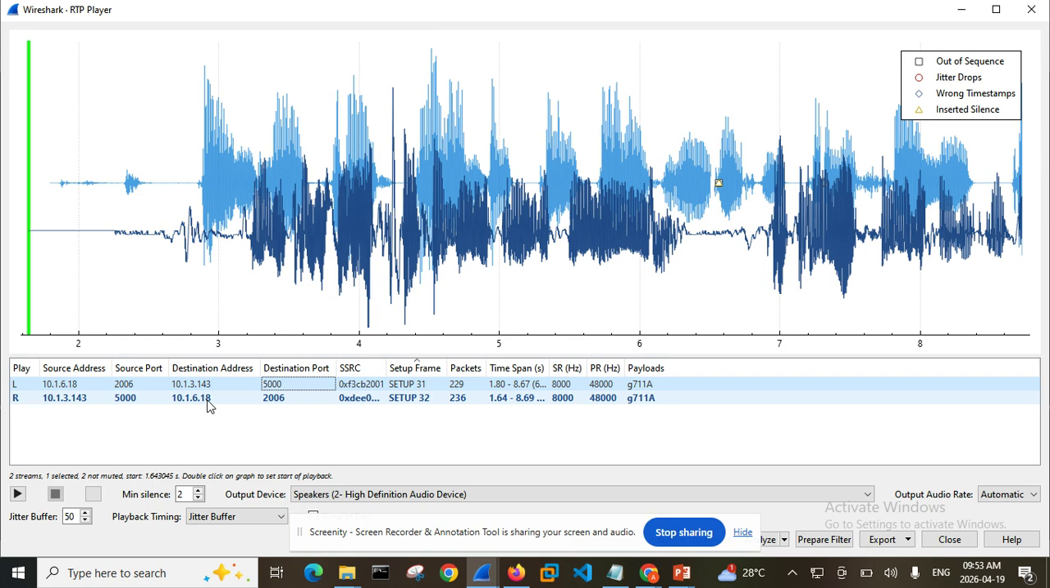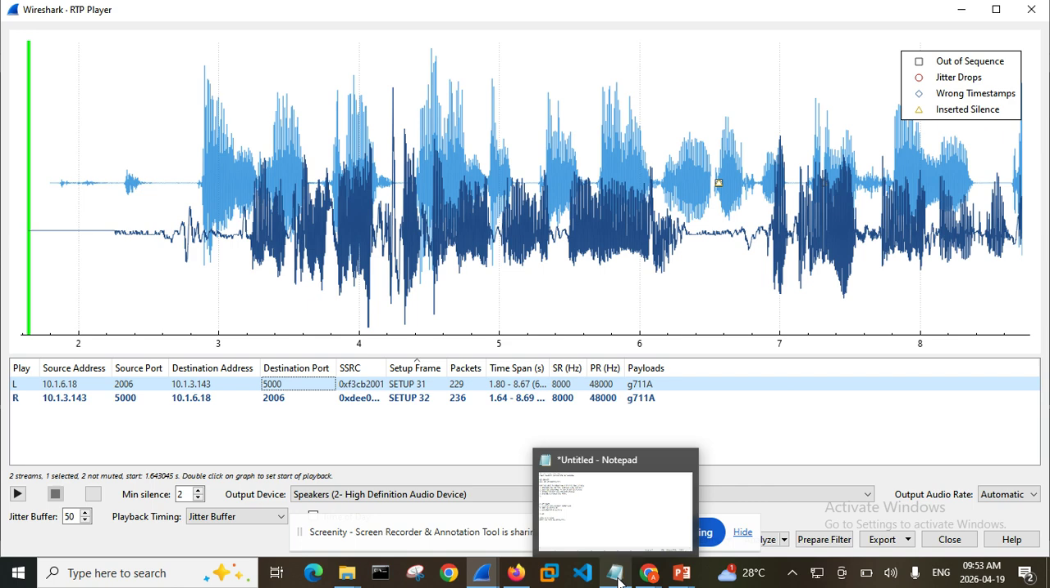Okay, so this is how to be able to decrypt your, what's it called now?